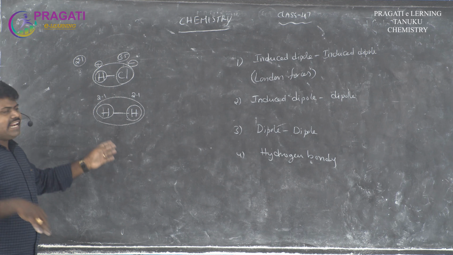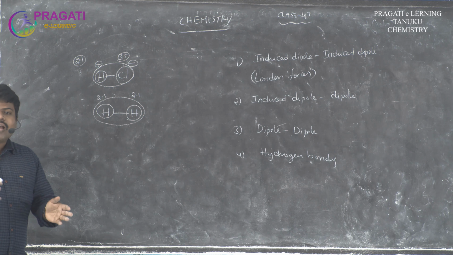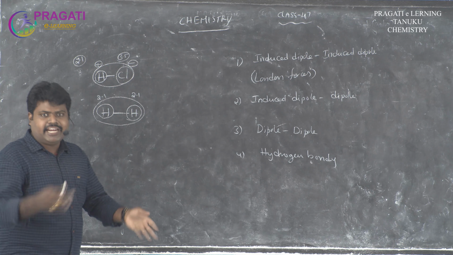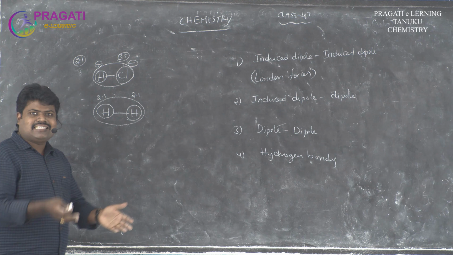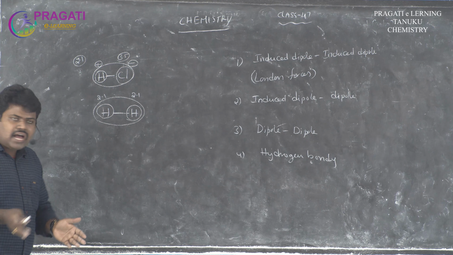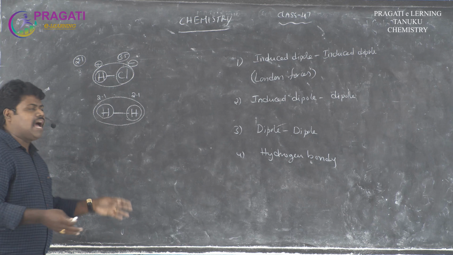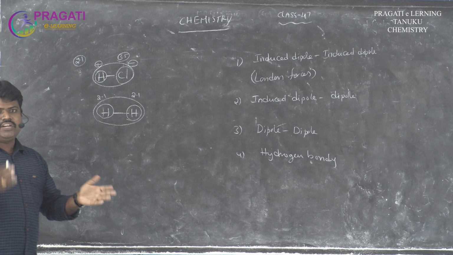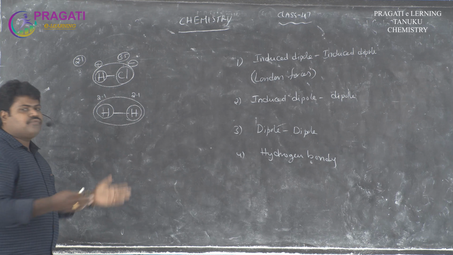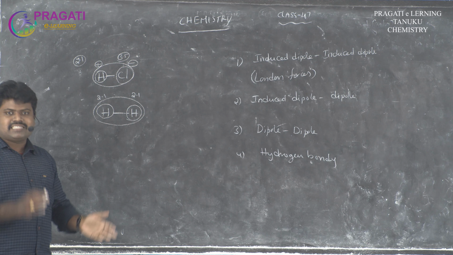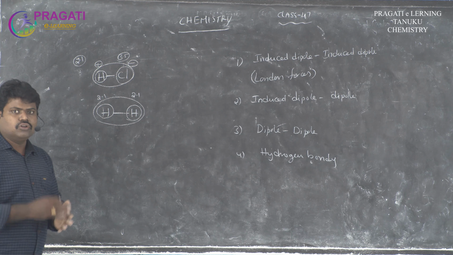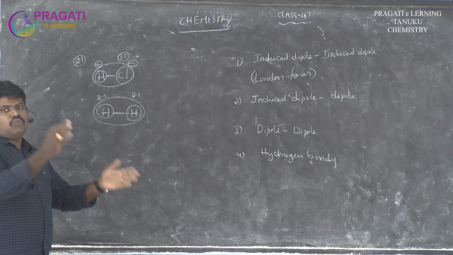So both develop a positive charge or both develop a negative charge, but not different charges, because both atoms have the same electronegativity. So this type of molecule we call a neutral molecule or non-polar molecule.